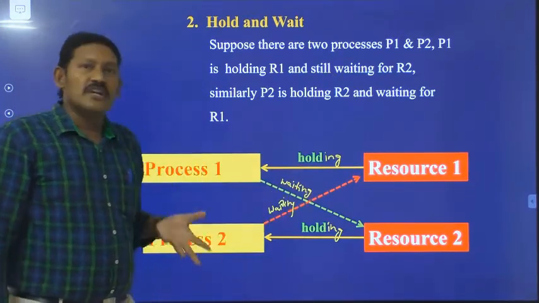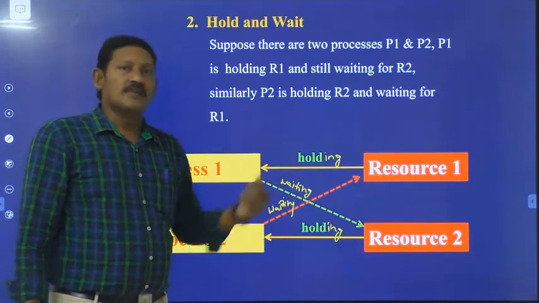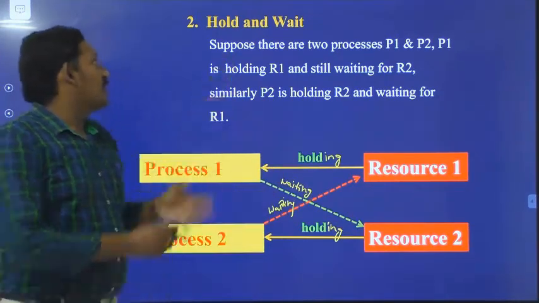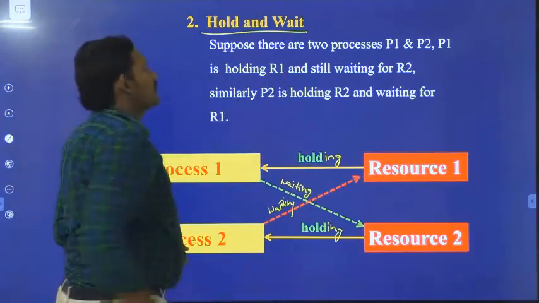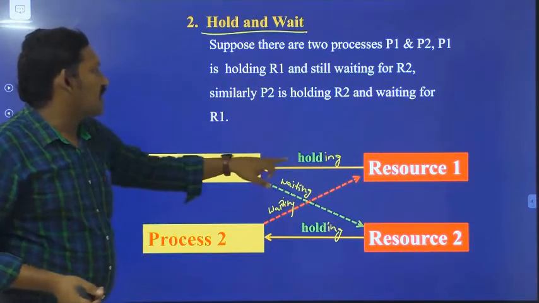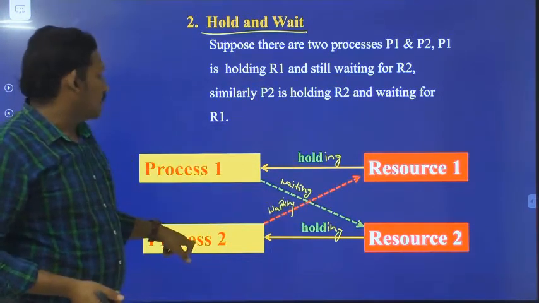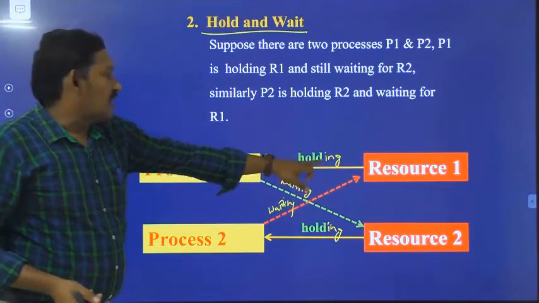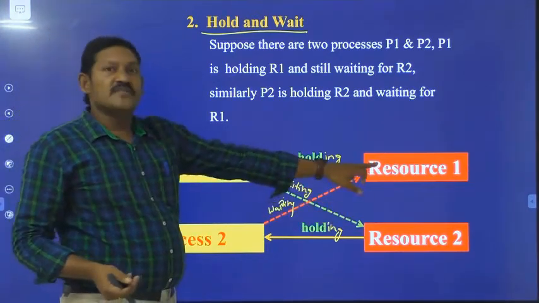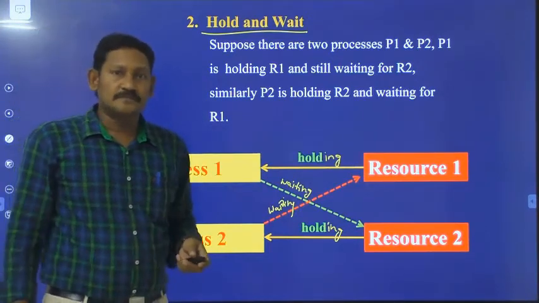Similarly, P2 holds R2 and waits for R1. This is what hold and wait means.